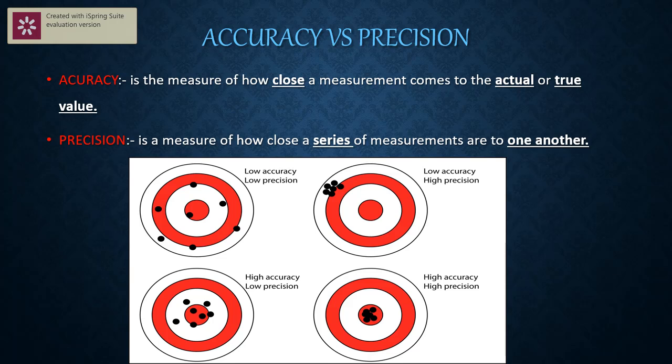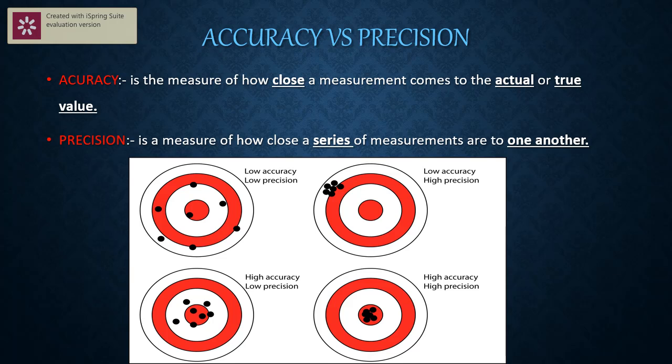Now the targets are very close to the central point where we want to target it, whereas in the fourth case, all are very close. What do we conclude from the diagram? First case, first diagram: it is low accuracy, low precision. That means this student is neither accurate nor precise. All his targets are different.